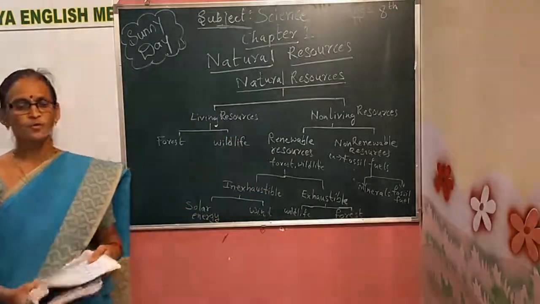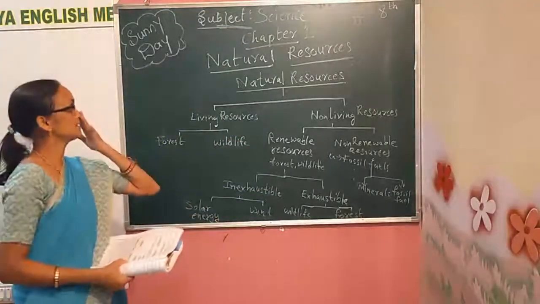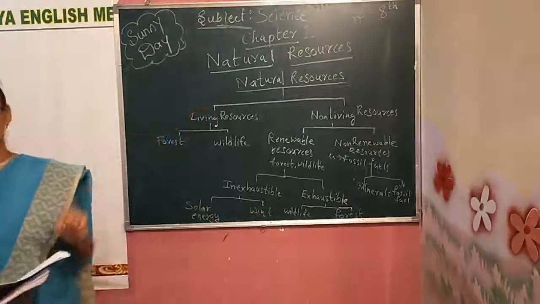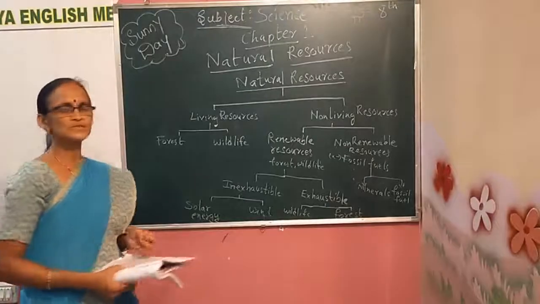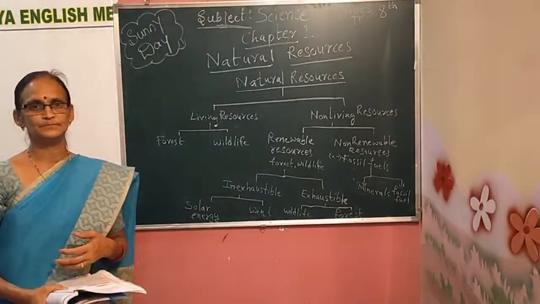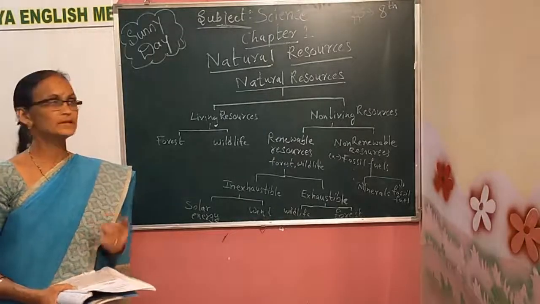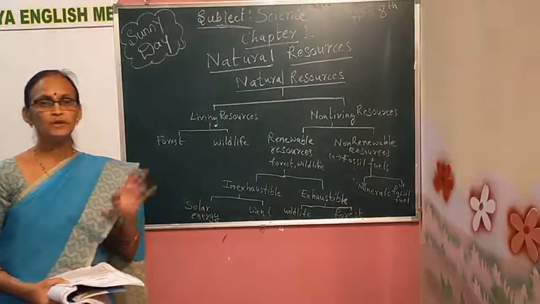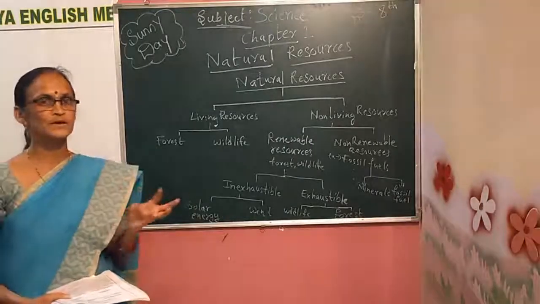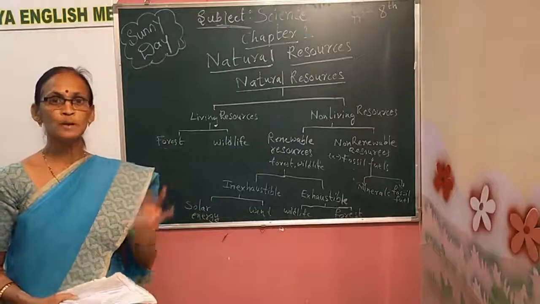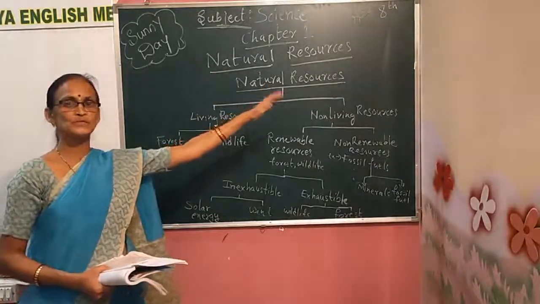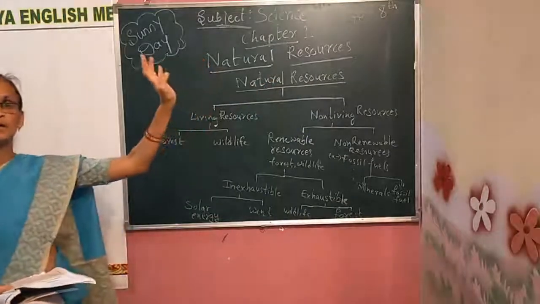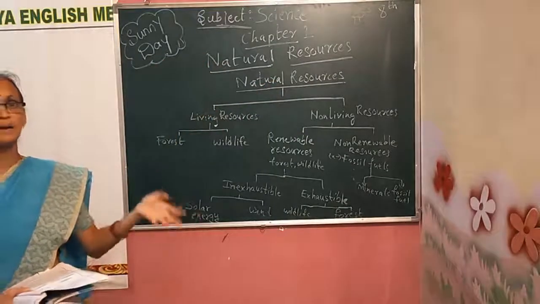Now, the first chapter in your science is natural resources. Natural resources means what? The resources which are available in our nature are called natural resources. We have two types of resources: one is natural resources and one is human-made resources. Now we are talking only about the natural resources, which are a gift given to us by nature.